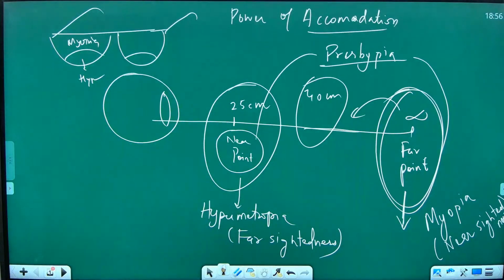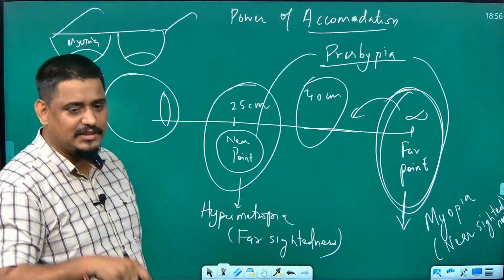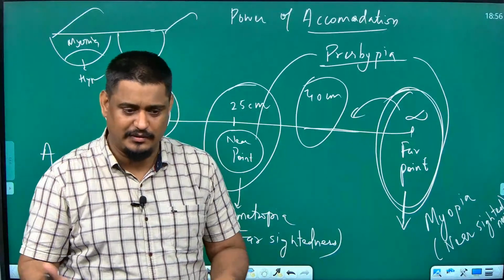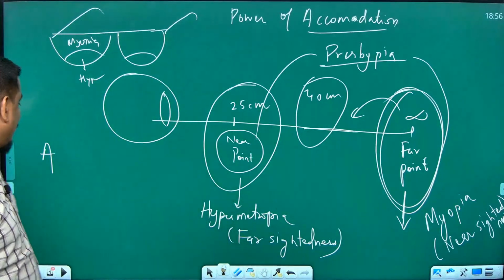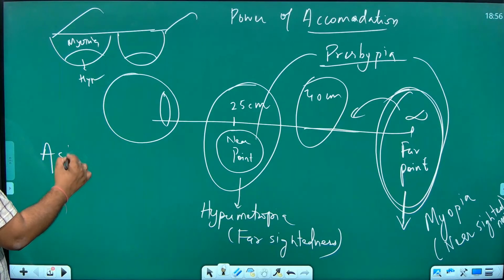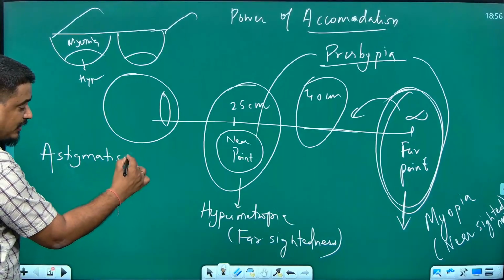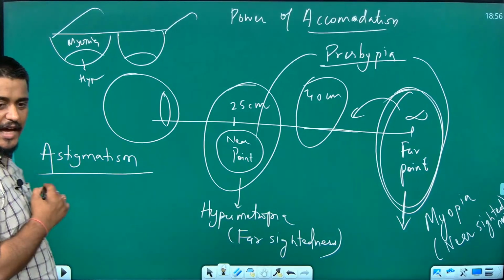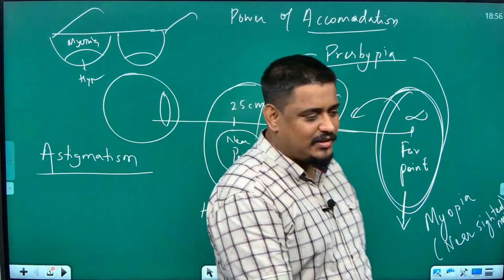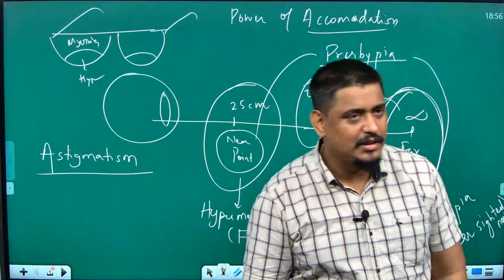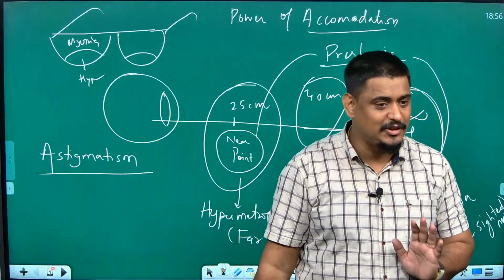There is another disorder. You know what that is? Cataract is where you form some cloudy formation. That we can remove by surgery. They will remove that cloudy thing and your eyes will become fine. So that is cataract. One more disease is there. Have you heard about this? Astigmatism. Have you heard about this? Astigmatism, no? Very rarely it is found, but it is there. You know what happens in this disorder?